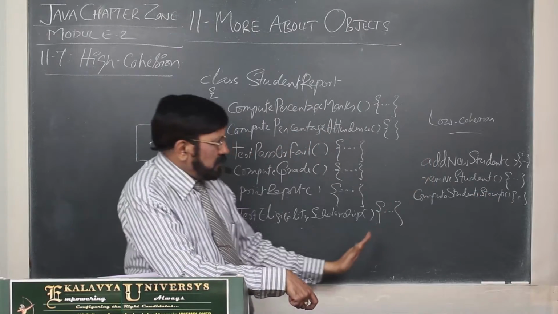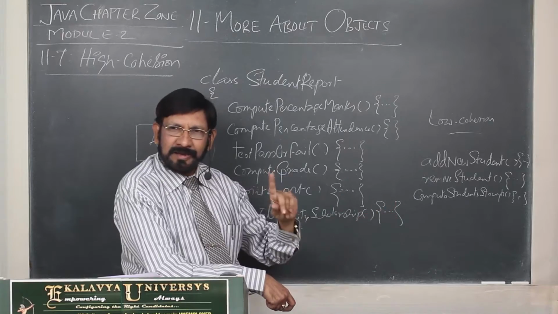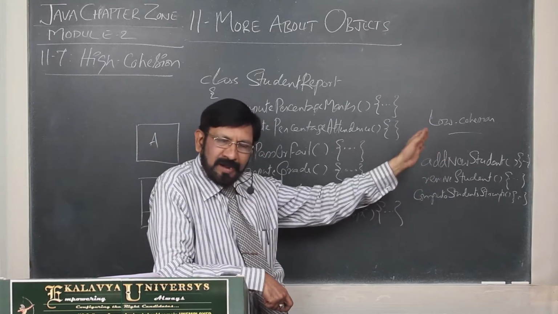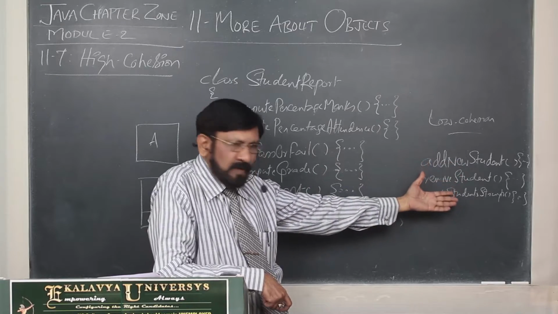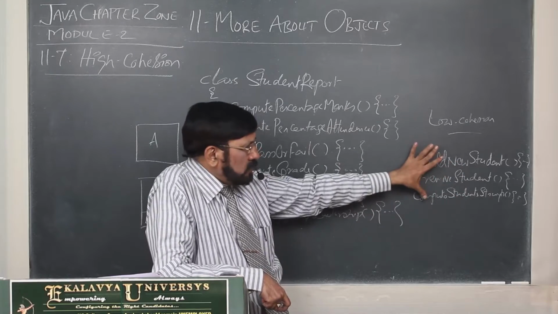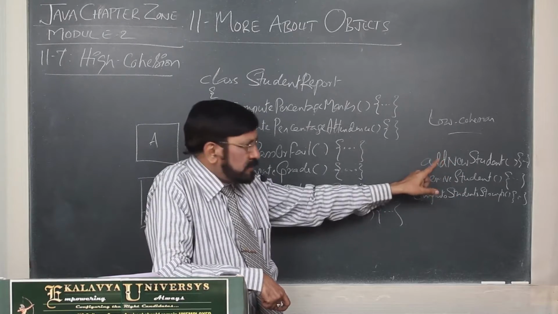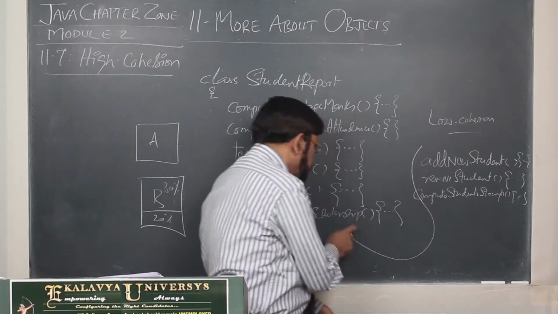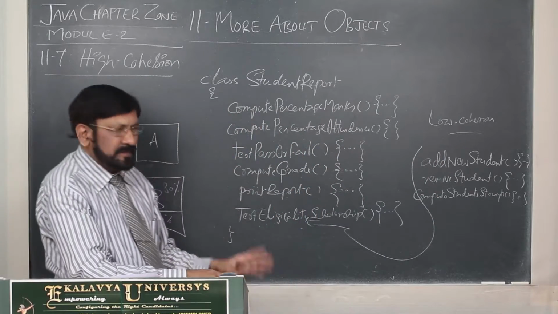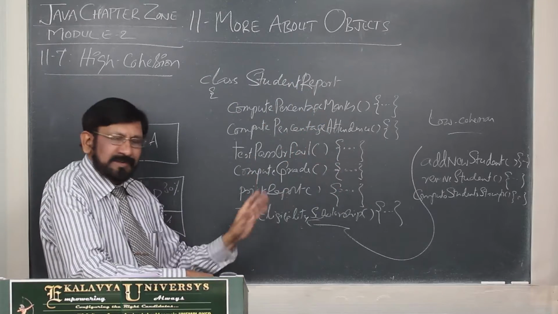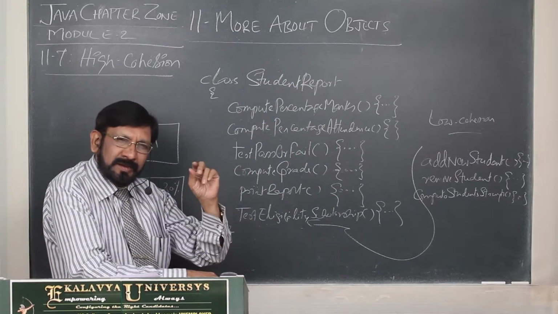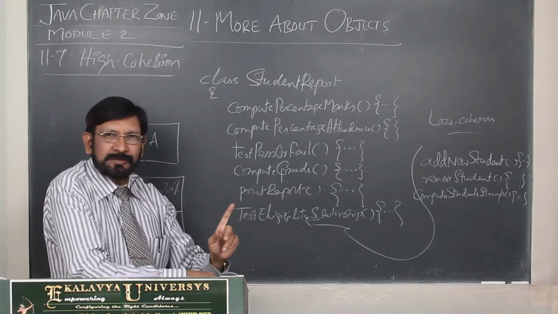Prima facie, you can understand that this is a different class. Student admissions, removals, calculating strength class-wise, all that you find out, are not supposed to be placed in this class. This class is meant for preparing the student report.